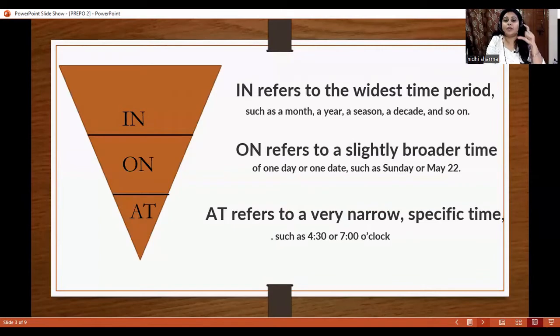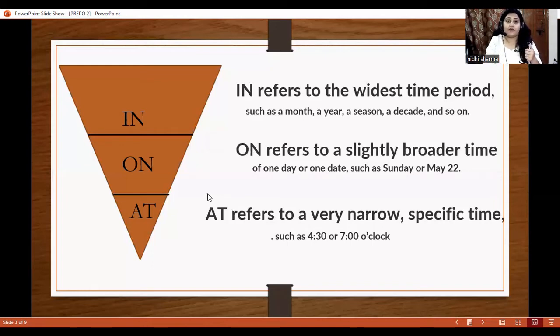Here I'm going to make you understand through this triangle. As you can see, I have drawn a triangle and I have written in on the upper part of this triangle because the upper part of this triangle is the widest part. That's why in refers to the widest time period. Widest time period means a long period. Here we are talking about long periods of time such as month, year, season, decades, and so on.